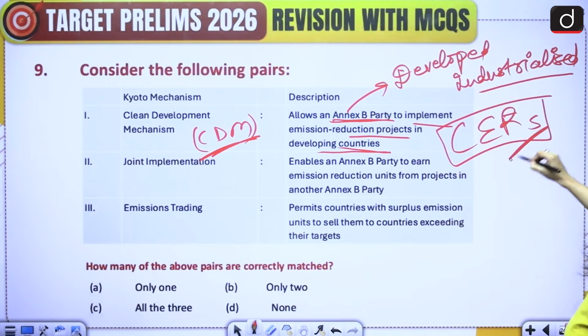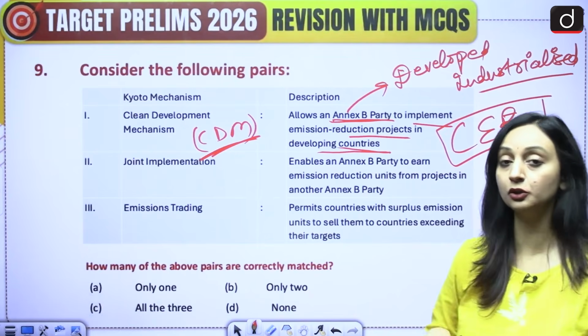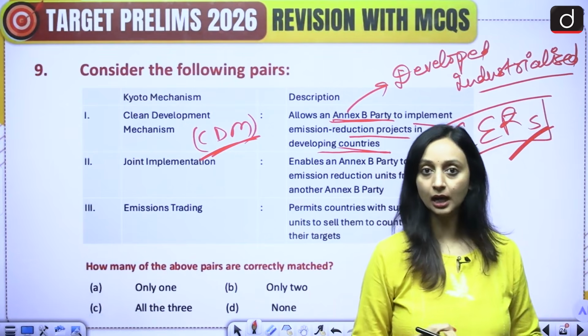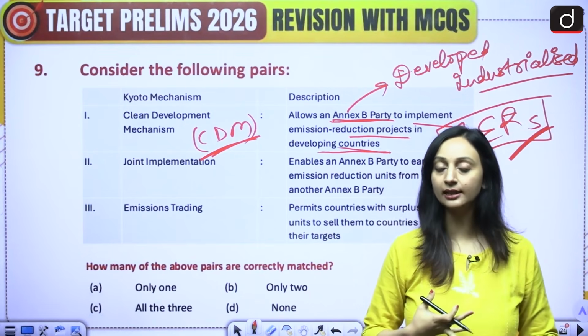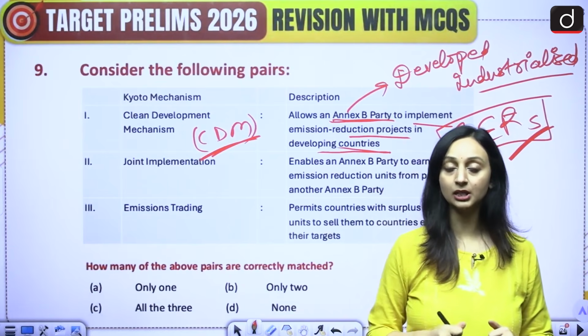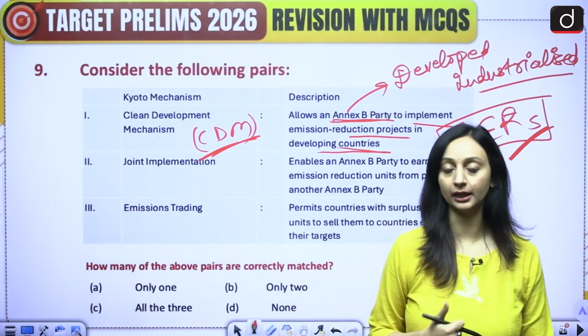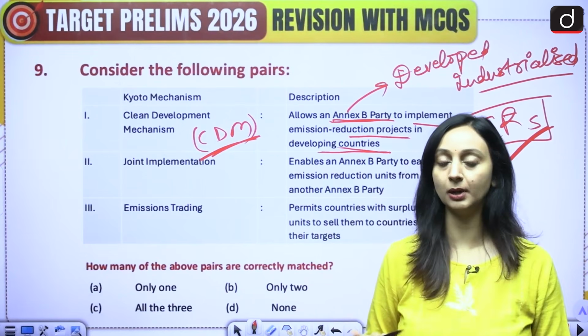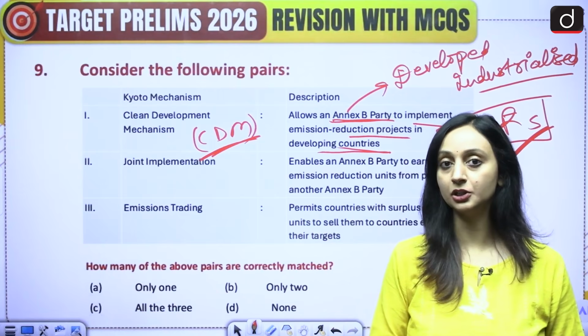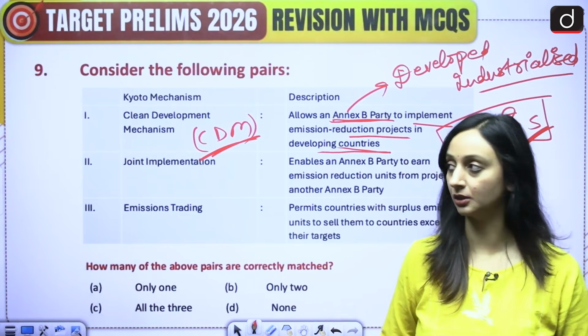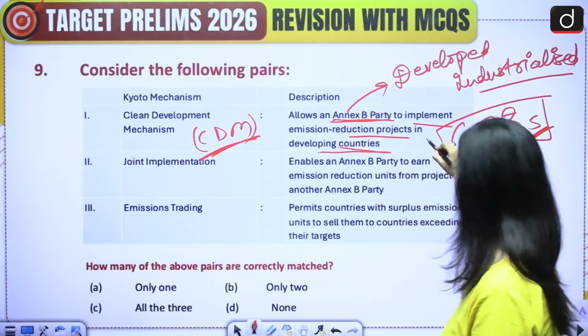These certified emission reduction units will be counted in their Kyoto Protocol targets. So there are emission reduction targets that have been given, and in order to achieve those targets, these CERs can also be obtained. How will that be obtained? When an Annex B party funds a clean energy project in a developing nation. So this is CDM. CDM is correct.